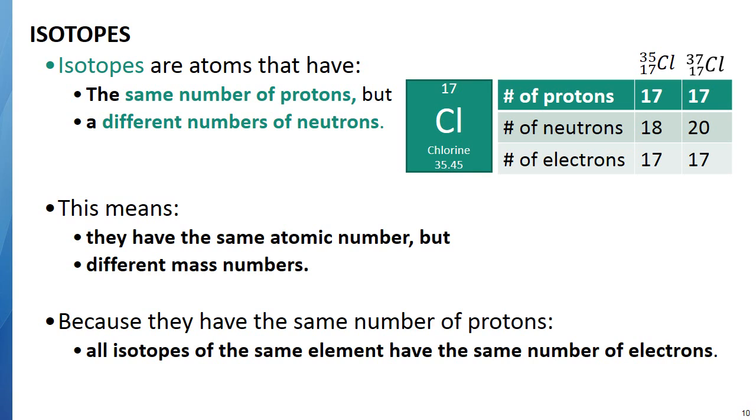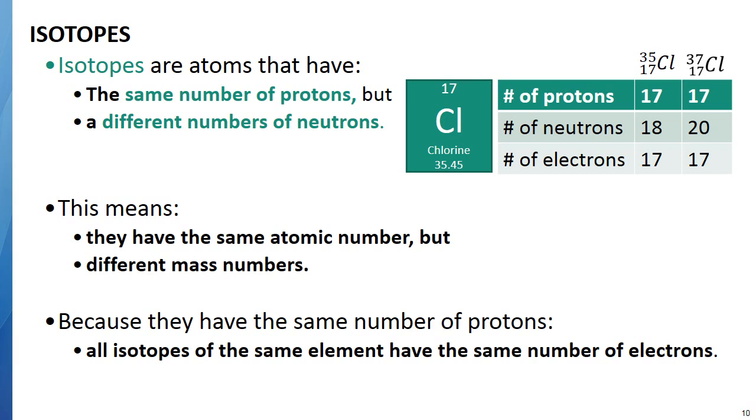Chlorine-37 has 17 protons and 20 neutrons. And so remember, protons and neutrons have all the mass. That's why the mass number for chlorine-37 is heavier than the mass number for chlorine-35, because it has two extra neutrons.